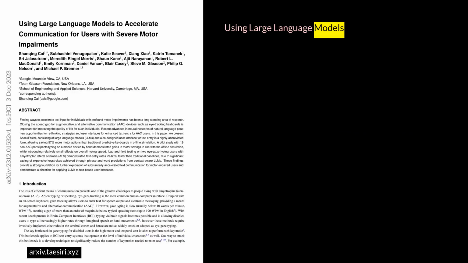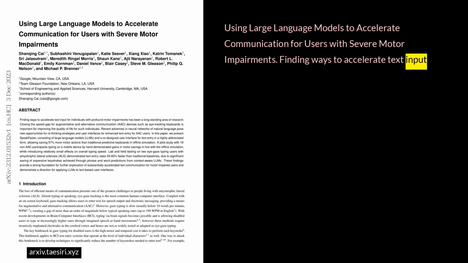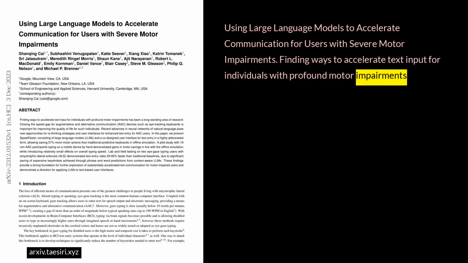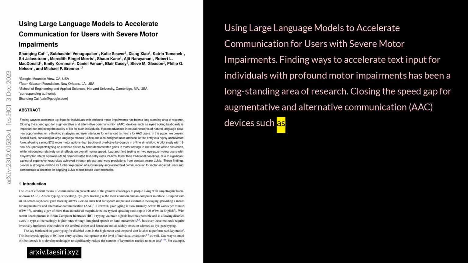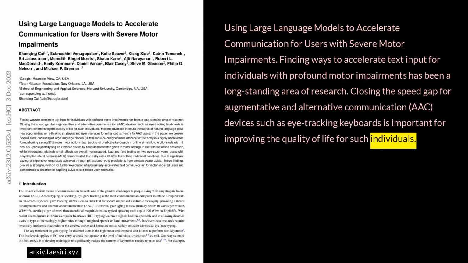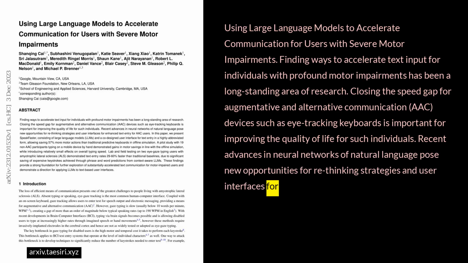Using large language models to accelerate communication for users with severe motor impairments. Finding ways to accelerate text input for individuals with profound motor impairments has been a long-standing area of research. Closing the speed gap for augmentative and alternative communication, AAC devices, such as eye-tracking keyboards, is important for improving the quality of life for such individuals. Recent advances in neural networks of natural language pose new opportunities for rethinking strategies and user interfaces for enhanced text